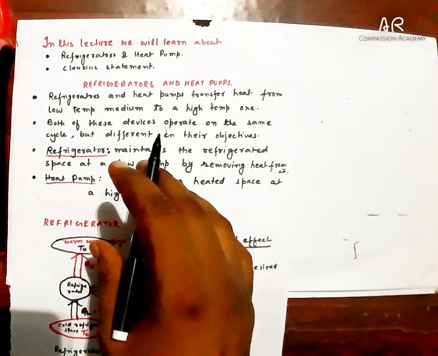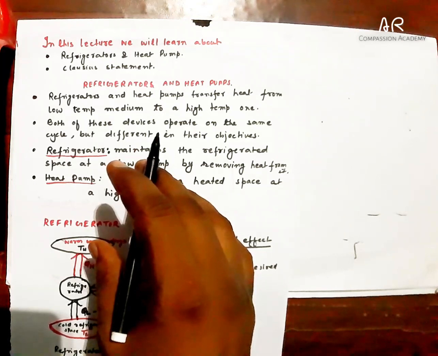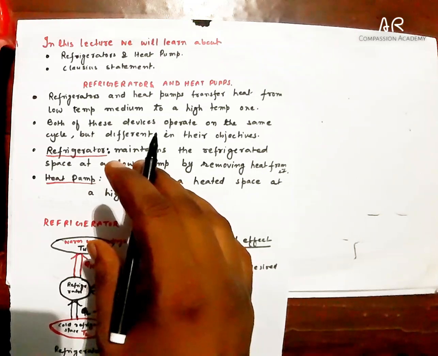For example, refrigerator maintains what is stored inside at a temperature lower than the surroundings, which means it continuously transfers heat from a low temperature sink to high temperature surroundings, and this requires work input. We have all seen a refrigerator. What does it do?